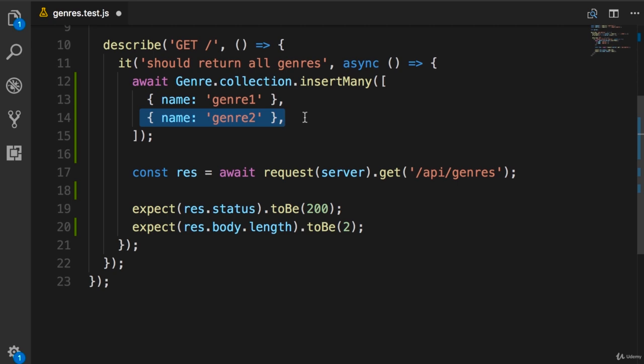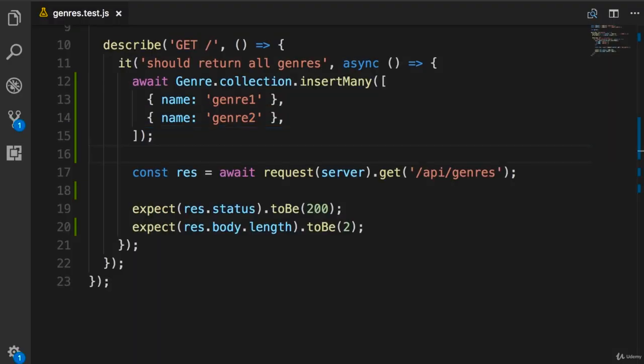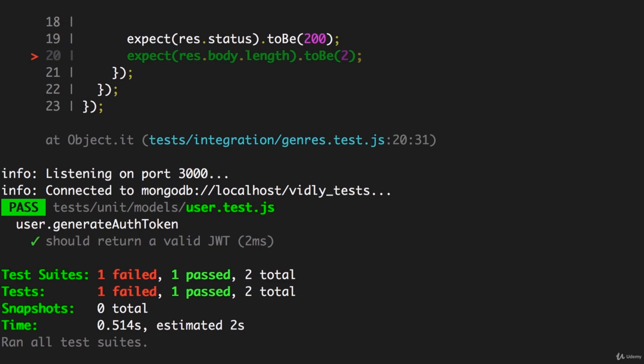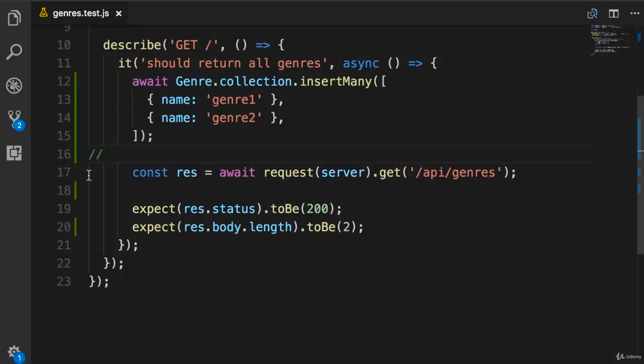So before going any further, let's save the changes. Back in the terminal, you can see both our tests are passing. Beautiful. However, if we come back here and make a simple change, like adding a comment, save the changes, and then back in the terminal, you can see our test failed. Look at the error message. We expected value to be 2, but received 4. So we expected 2 genres, but we have 4 genres. Because with this implementation, every time this test is executed, we add 2 new genres to our database.